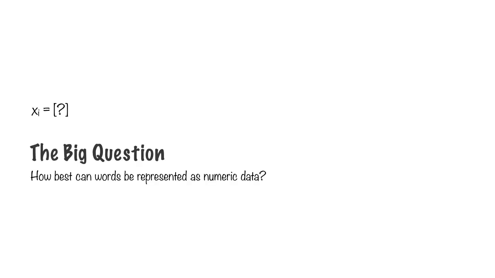Now, our problem statement is a little different. The big question here is, how can words be represented as numeric data? What is the best possible form for words to be expressed in numbers? Because once we have those numbers which represent words, we know how we can construct a document from those numbers and represent the document as a numeric tensor. There are several methods and algorithms that we can use in order to represent words in numeric form. These words in numeric forms are typically called text embeddings, and that's how we'll refer to them for the rest of this lecture. We'll study three methods in detail.